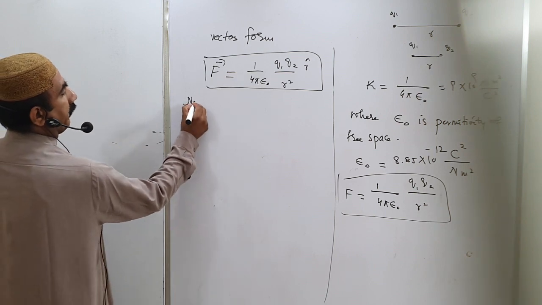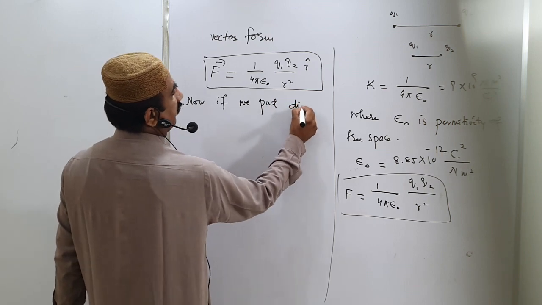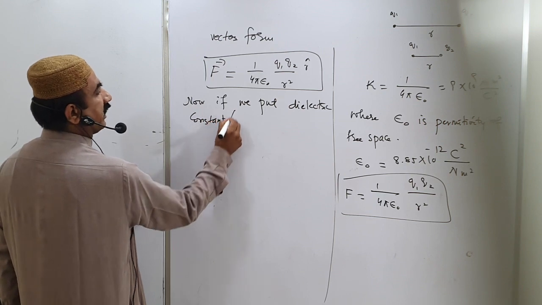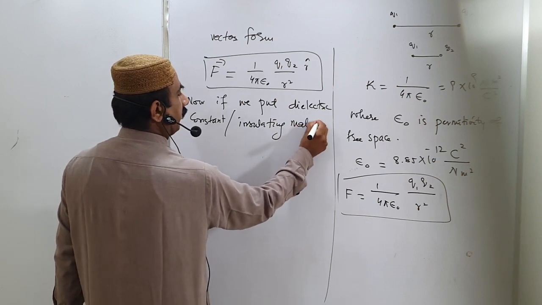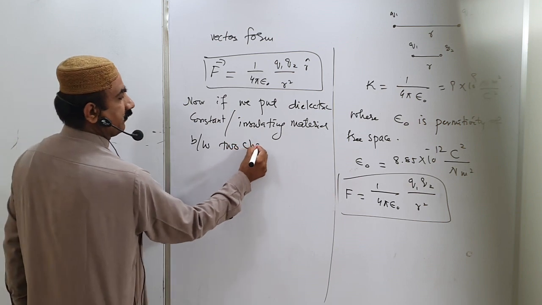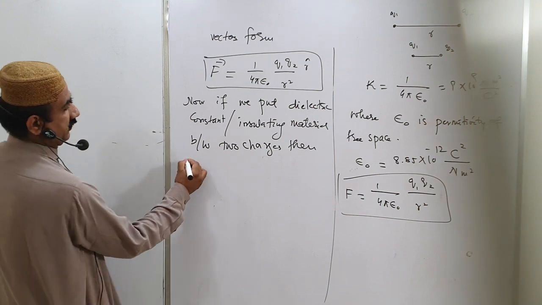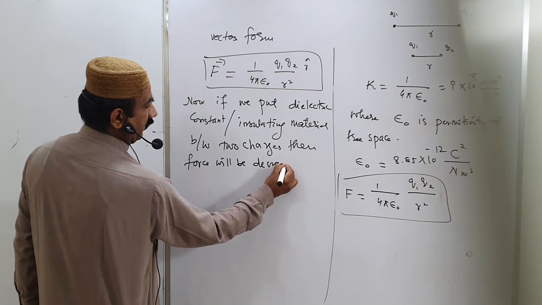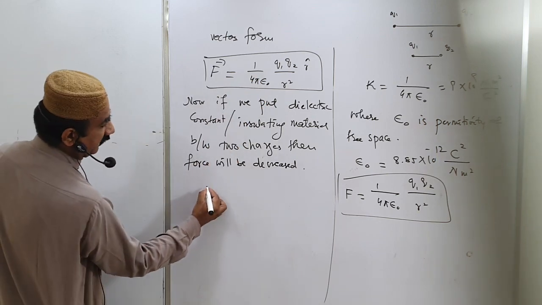Now if we put a dielectric, meaning an insulating material between two charges, then the force will be decreased, because we will put the relative permittivity here.